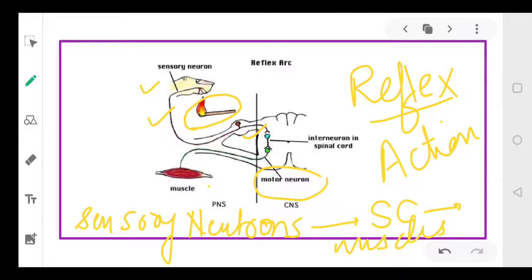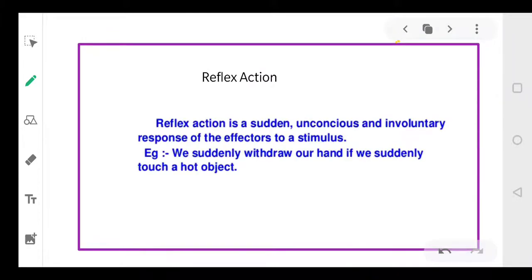What do you call this action? This action is called a reflex action. Okay, dear students, I hope this is clear. Let's understand it. A reflex action is a sudden, unconscious, or automatic response, right?